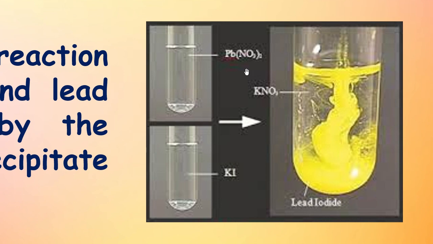Out of these two, lead iodide formed is an insoluble solid substance, resulting in the formation of a yellow colored precipitate, a solid substance which is insoluble in water. So by the formation of this yellow colored insoluble solid substance, we can identify that a chemical reaction is occurring between these two substances. And this insoluble solid substance formed here is called precipitate. Okay, in this way, certain chemical changes can be recognized or characterized by the formation of precipitate.